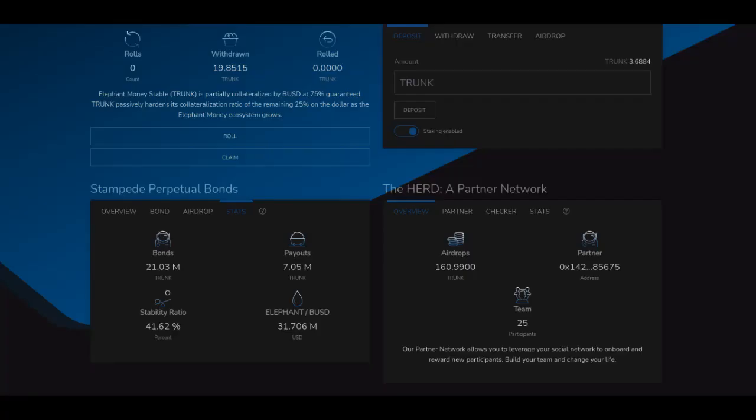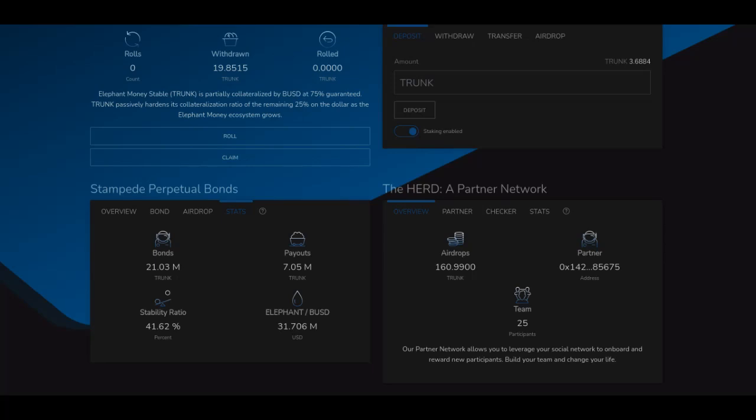The first stats we will talk about are on the stats tab of the Stampede perpetual bonding. Bonds are the total amount of trunk that has been bonded into Stampede. The payouts are the total amount of rewards in trunk that have been paid out to bonders. Elephant BUSD is the amount of money that is in the Elephant BUSD liquidity pool on PancakeSwap.